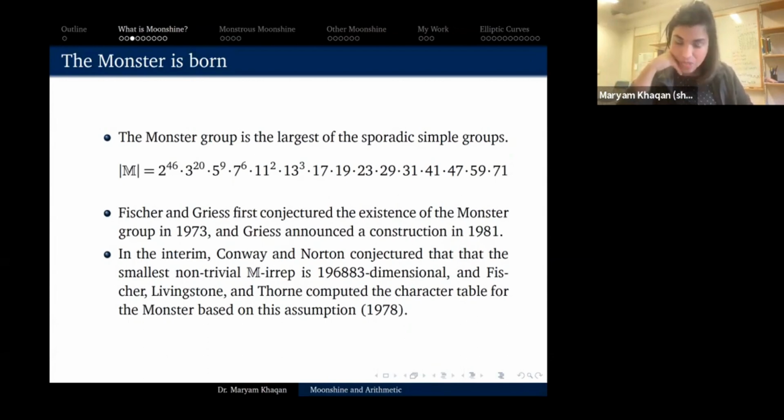Okay, so great. So let me take a detour and just give you a quick spiel on what a representation is and what a character table even is. The character table of the monster group is again going to be interesting in the story, so I want to spend some time here. If you already know what a character is, just bear with me for a second.